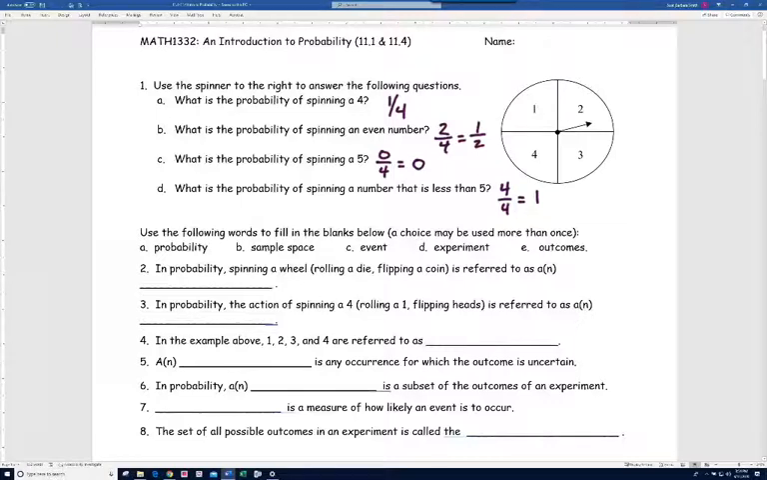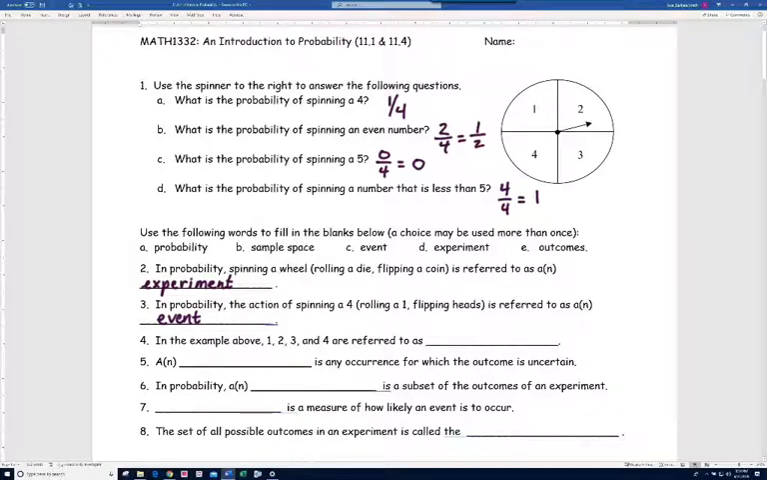All right, so it says in number 2, in probability, spinning a wheel, rolling a die, flipping a coin, these are all things that are referred to as an experiment. In probability, the act of spinning a 4, rolling a 1, like when we roll a die, or flipping heads is referred to as an event. Notice an event is more specific than an experiment. Rolling a die is general. Trying to roll a 6 would be more specific.